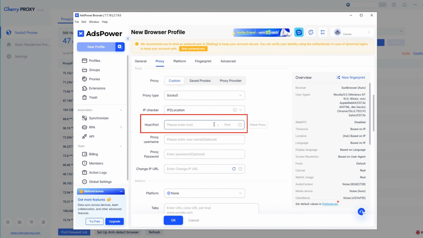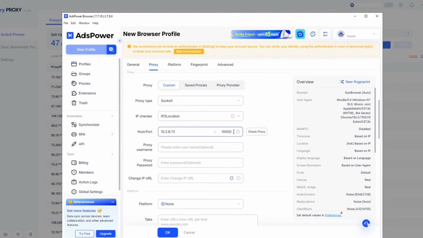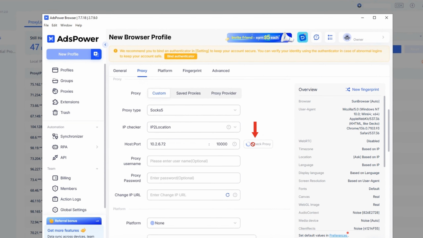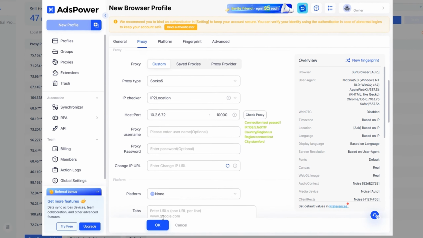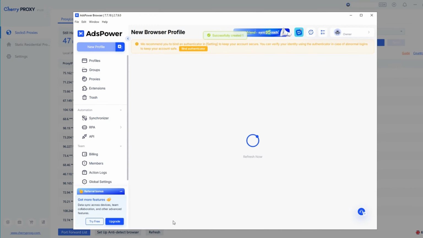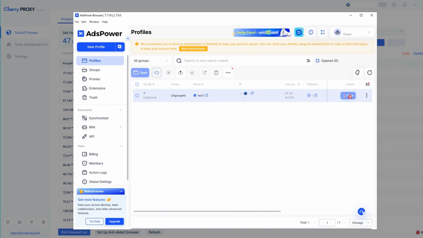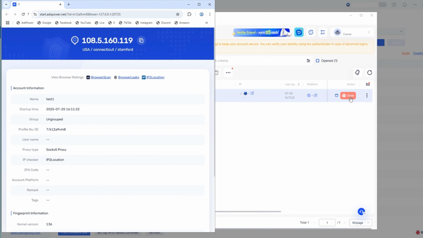Paste the IP information copied from CherryProxy, then select Check Proxy. When the displayed IP information is green, it means it is available. Click the OK button to save the window settings. Then click the Open button to launch the new window and continue with the next task.